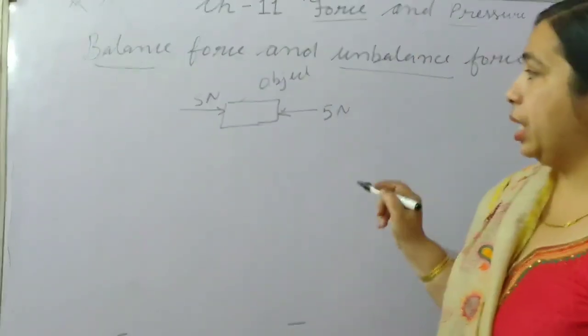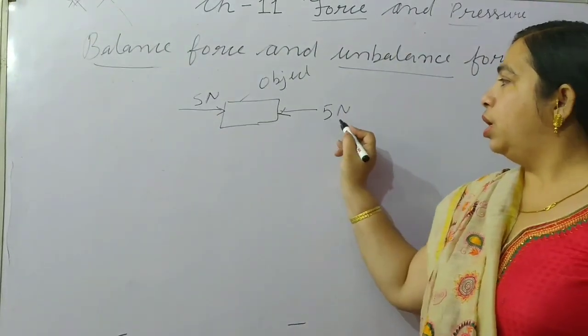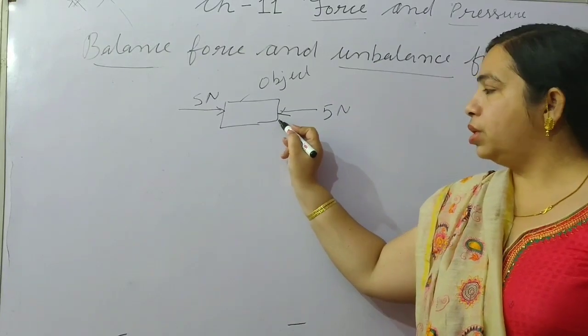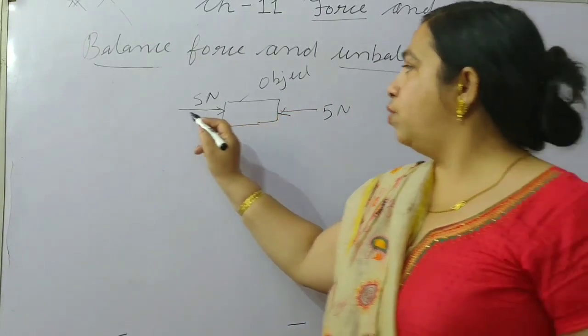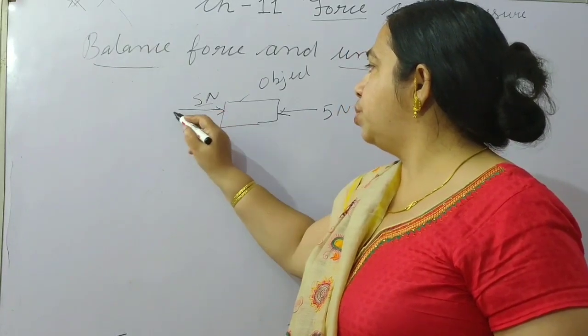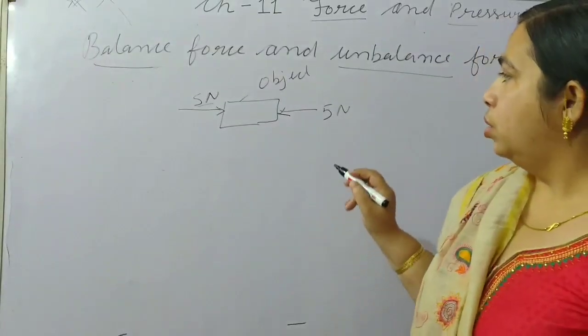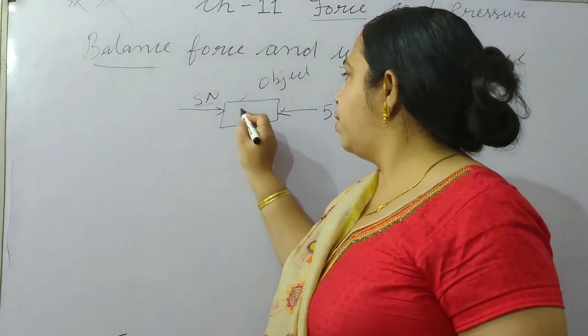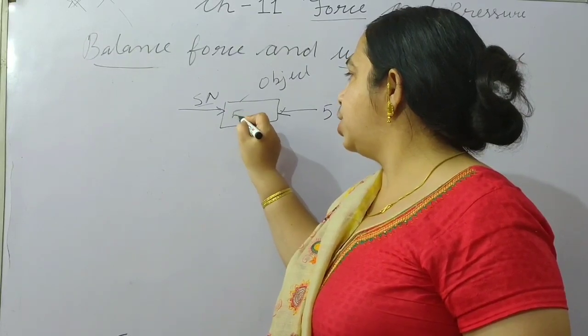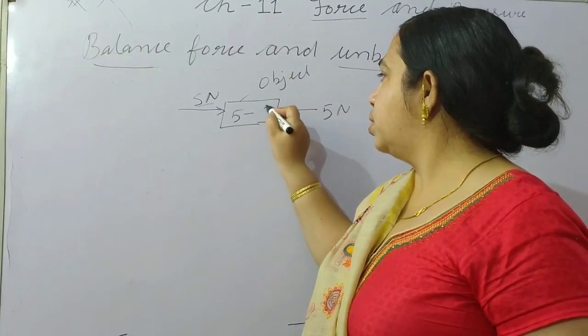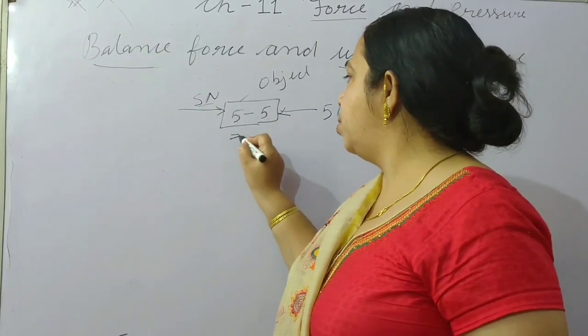We see the direction of this force is in this direction, and the direction of the other force is in the opposite direction. So 5 from this side and 5 from the other, the resultant will be 0.